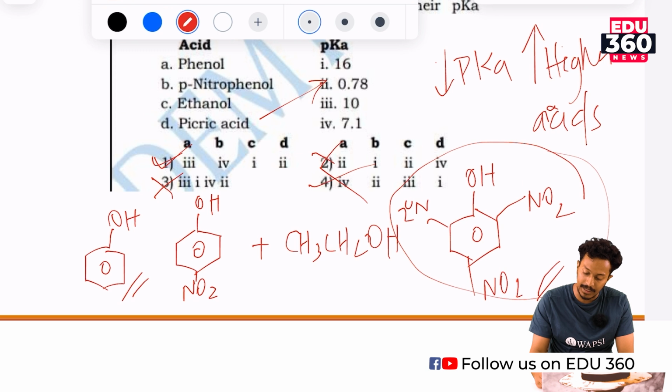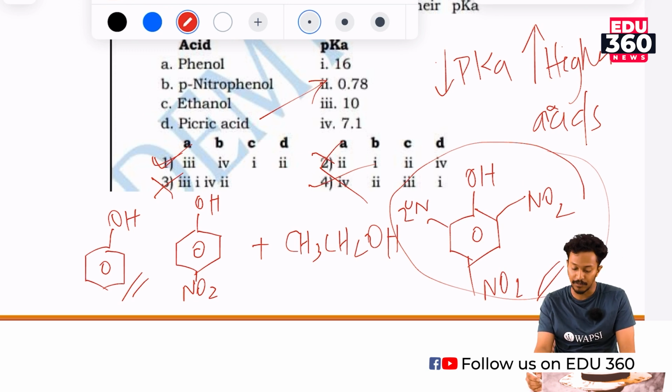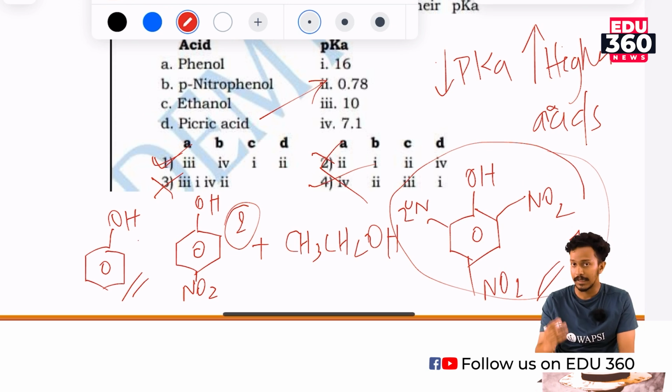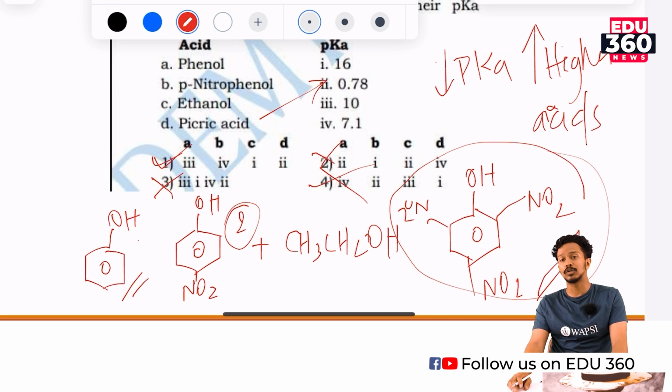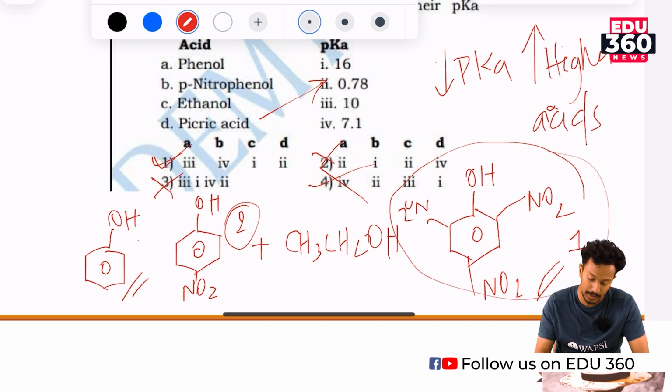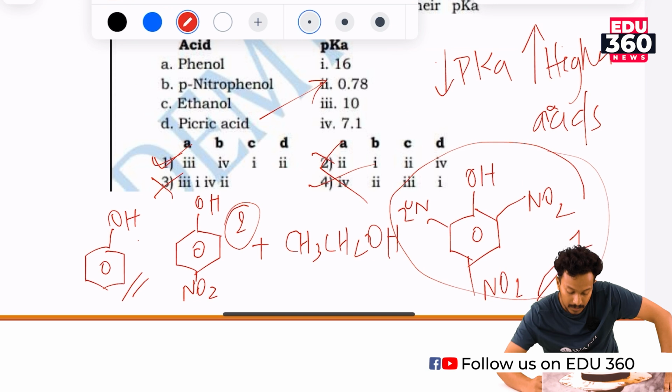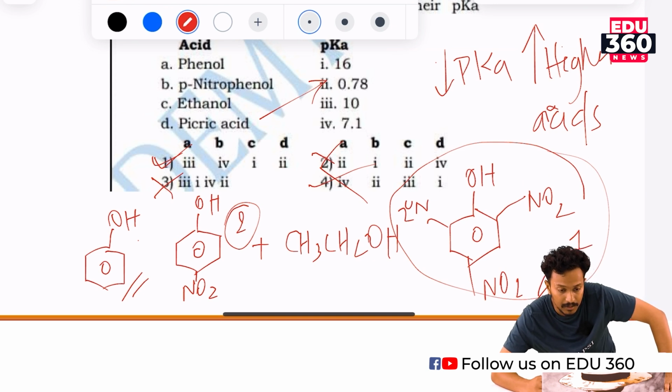First would be picric acid, which is 2,4,6-trinitrophenol. Second would be para-nitrophenol. Third would be phenol, right? The presence of a benzene ring around the OH group increases the acidity of phenol. So the third one would be phenol, and the last one ethanol, the least acidic. This is the series of acidity of the 4 compounds. So the correct option is option number 1, right?